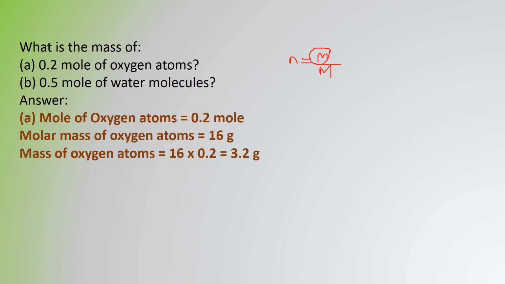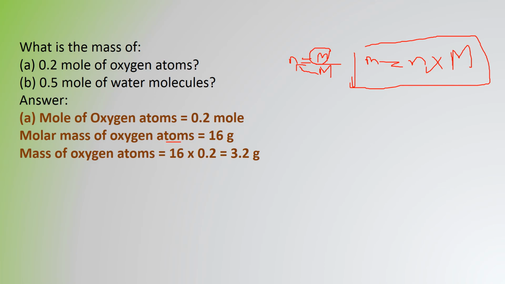So what we have to do, you have to cross multiply these two, as you have done in smaller classes. So small m is equal to n into capital M. This will be the formula for calculating mass if the moles are given. The first one I have done for you. The moles of oxygen atom is 0.2 moles. The molar mass of oxygen atom, not molecule, is 16. So mass is equal to n into M, that is 0.2 into 16, 3.2 gram.